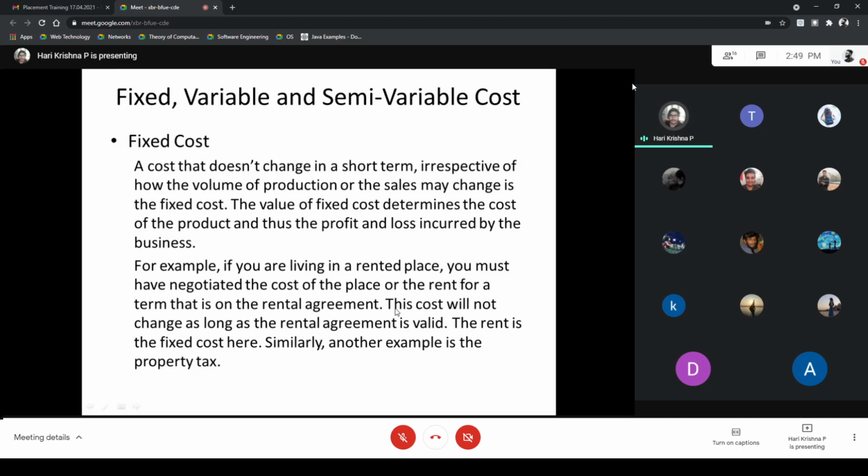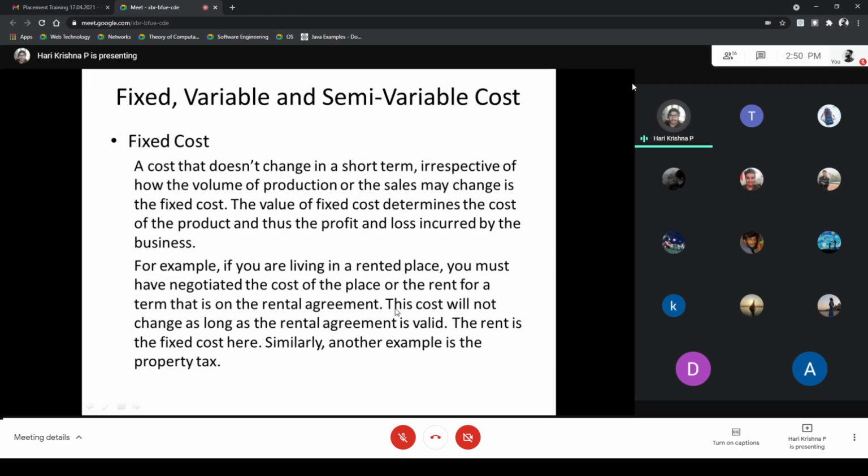So, for example, if you are living in a rented place, you must have negotiated the cost of the place or the rent for a term that is on a rental agreement. So we already agreed on a particular amount and made an agreement. So this is the fixed cost. It won't change as long as the rental agreement is valid.